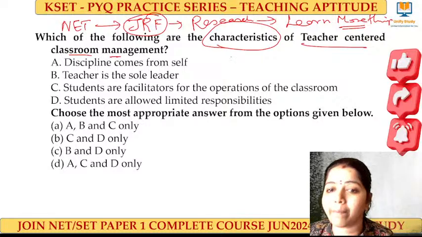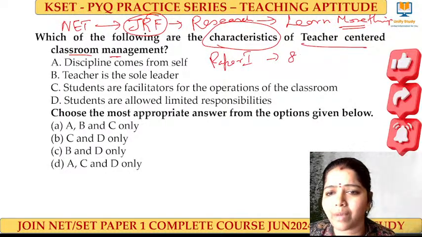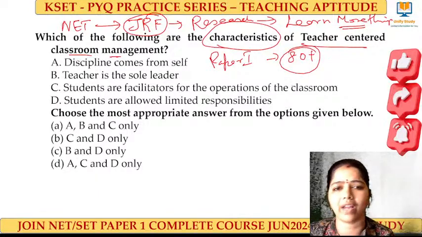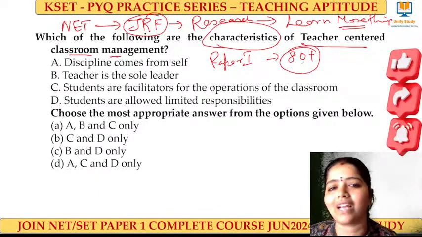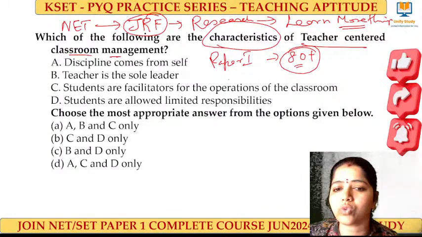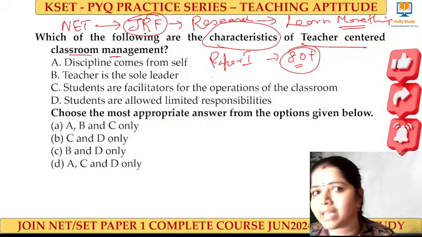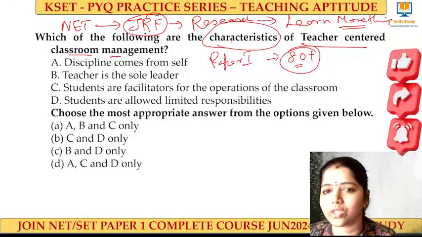For that, paper one will be very, very useful. If you get some 80 plus score in your paper one, then definitely you will be getting your JRF. That is most important. Those students who are in the last year of your PG, post graduation, please kindly focus so that you can get into your research with a good stipend. You can do your research.